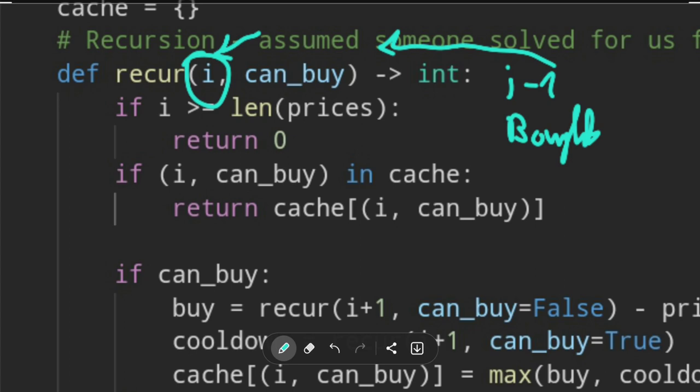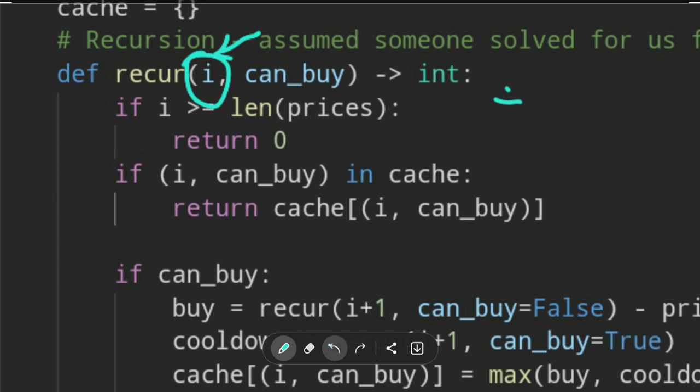because we are coming to recursion from the past. And if we bought something on I-1, then we cannot buy. If we sold something, then we cannot buy on I+1. We can only buy on I+2. If we are coming from a cooldown, then we can buy. Okay, so we are going to work with this. So for that purpose, we pass two parameters to the recursion, the subproblem, the ith day to solve for, and whether we can buy or not.